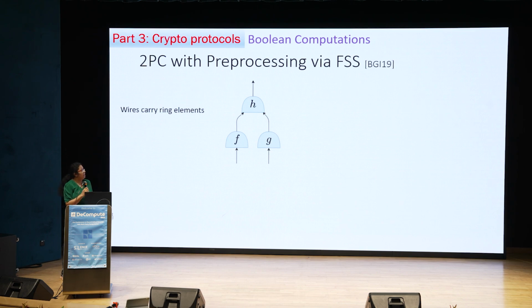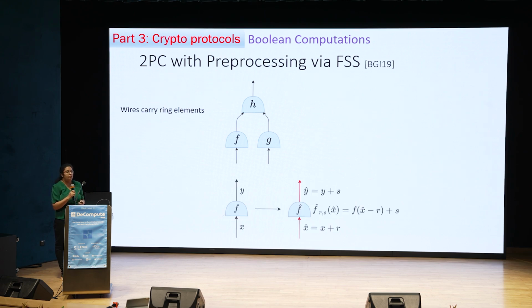Okay. So here I'll give a brief overview of how we can use this FSS to construct 2PC protocols. Let's say you have a circuit with 3 gates F, G, and H, where each of the wires carry ring elements. Then what you do is, let's say you take the gate F, which goes from input X to output Y, which are ring elements. You transform this function into an offset gate, which instead of taking inputs and outputs, takes masked inputs and produces masked outputs. By masked input, I mean x hat = x + r, where r is a random mask unknown to the parties. And it gives y hat, which is y + s. So f hat in particular computes f on x hat - r, plus s.